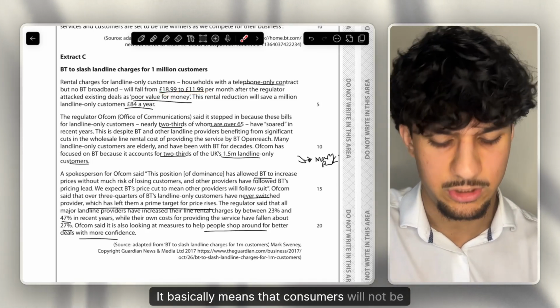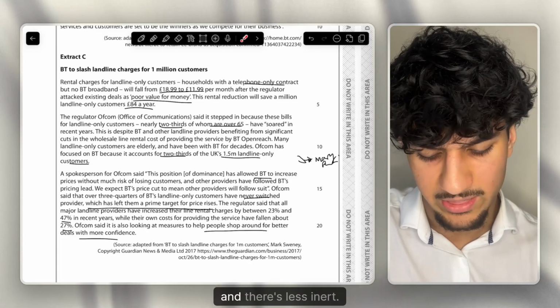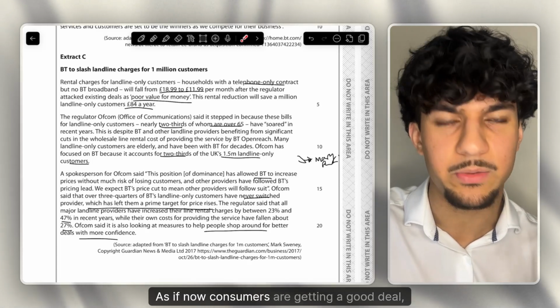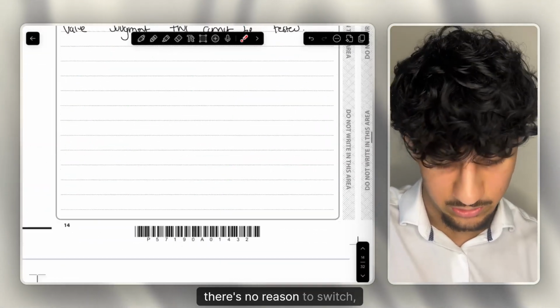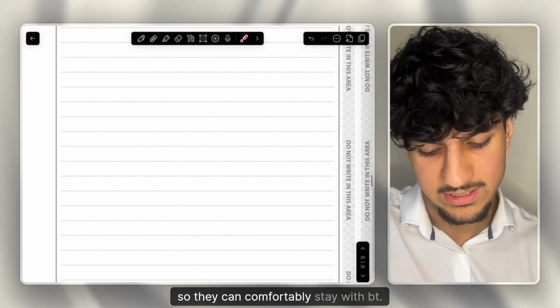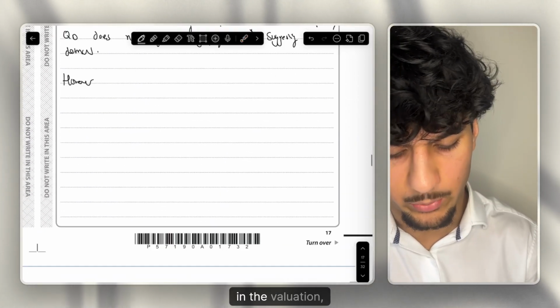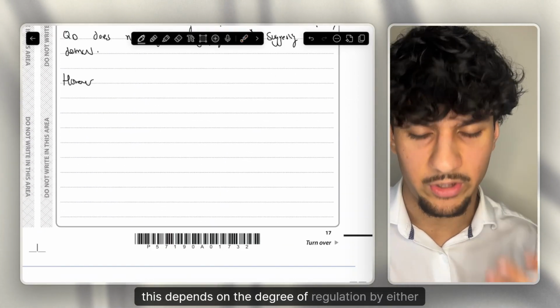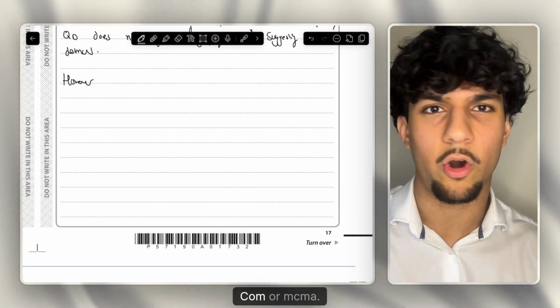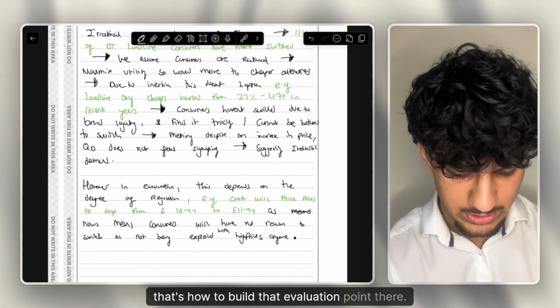Thus, it basically means that consumers will not be exploited and there's less inertia. As now consumers are getting a good deal, there's no reason to switch, so they can comfortably stay with BT. So however, in evaluation, this depends on the degree of regulation by either Ofcom or the CMA. So that's how to word that evaluation point.